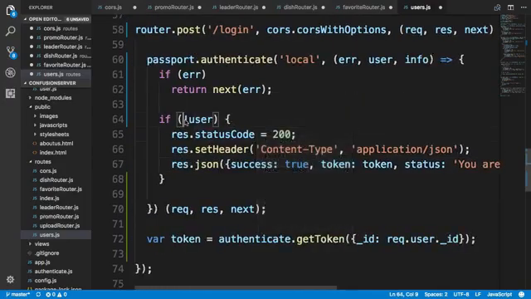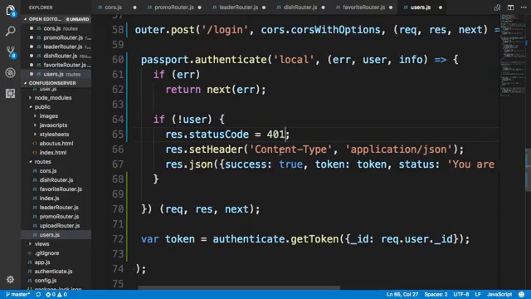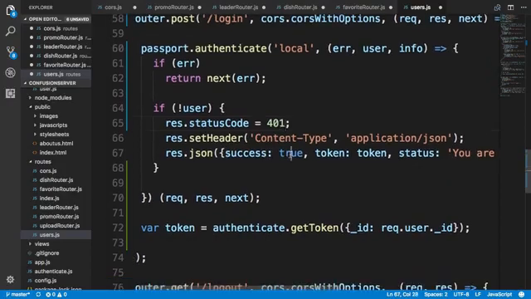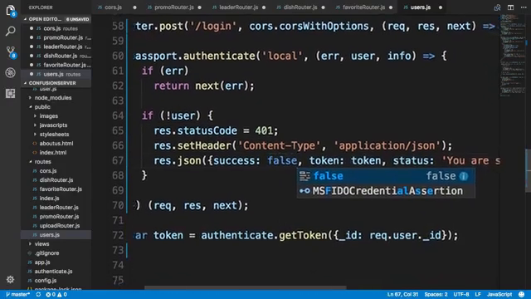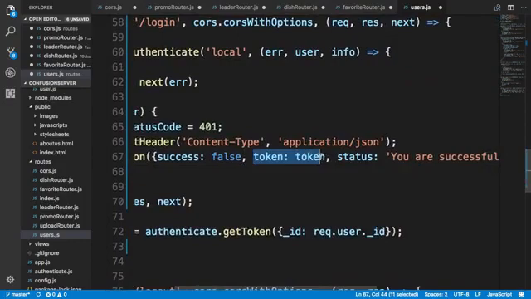So if the user is null, then we will send back a status code as 401, which means unauthorized, and then we will send back information success false, and then we'll not be passing back the token, we'll pass back the status message.